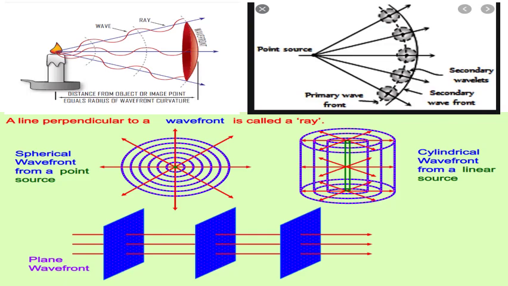So if a spherical wavefront is coming, and the size of a human being is so small compared to that wavefront, then when this wavefront strikes the human being, this part is nearly linear. Because it is a sphere, but a very big sphere, and the size of a human being is very small.